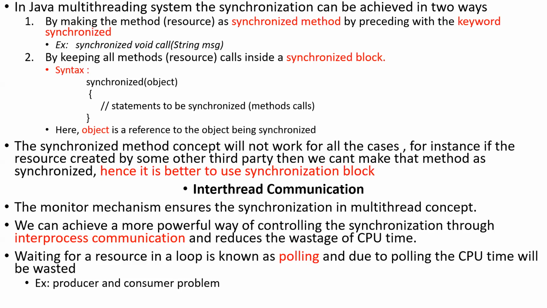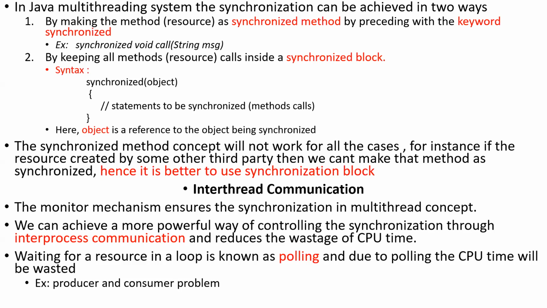Second way is we can use one block. One block means it looks like a separate block or a separate method. So we'll use one synchronized block. Inside that synchronized block, we can use those methods. Whatever the thread wants to use that method, it is known as the method call. So our method calls will be mentioned inside the block. So the second way. So these are the two ways.